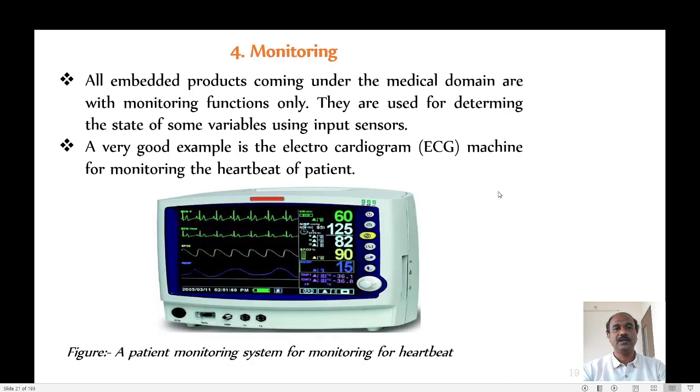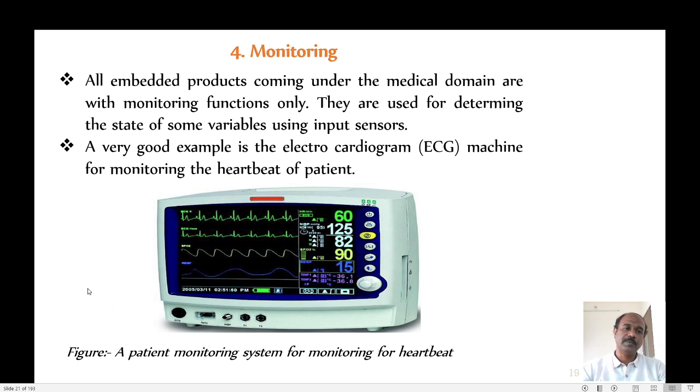The next one is that embedded systems are used for monitoring the data. As you can see in the image, it is a monitoring system for heartbeat. In some medical fields or hospitals, the doctor wants to monitor the heart rate of the patient, so it is shown digitally here.